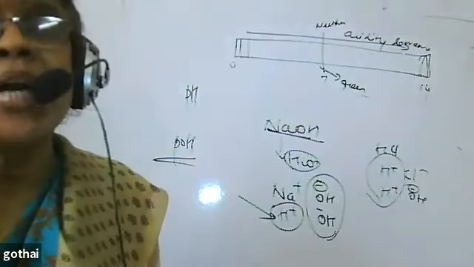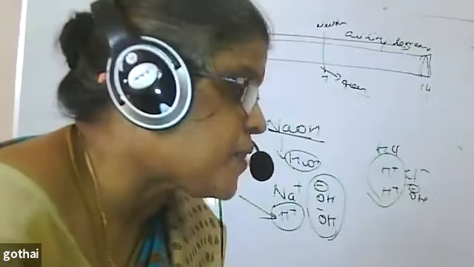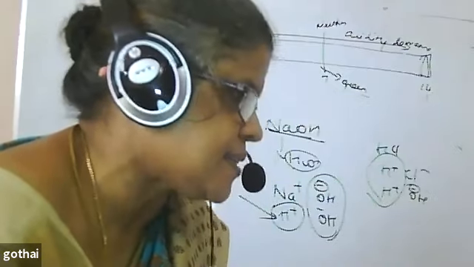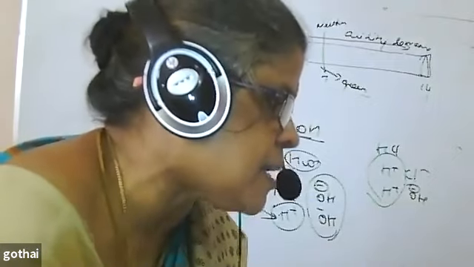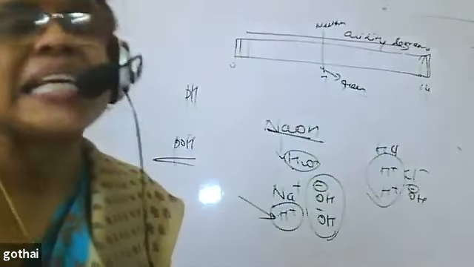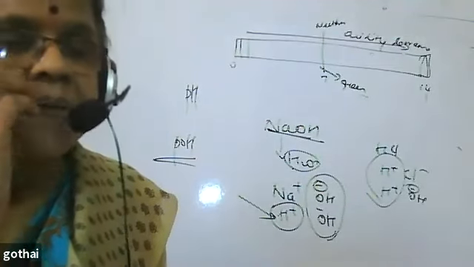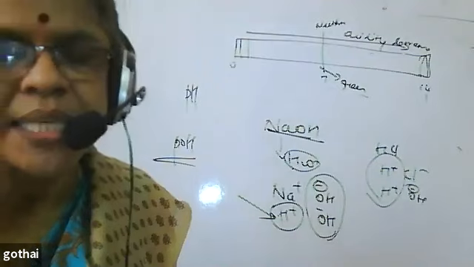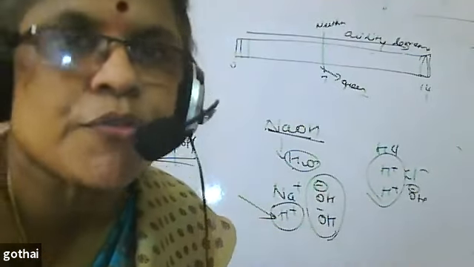Your stomach has HCl in it. Because of that, don't think that your body is acidic. Your stomach should have HCl. What is the purpose of having HCl in your stomach? It kills the germs in your food and helps in digestion of food. The main role of HCl in your body is to kill the germs in our food.